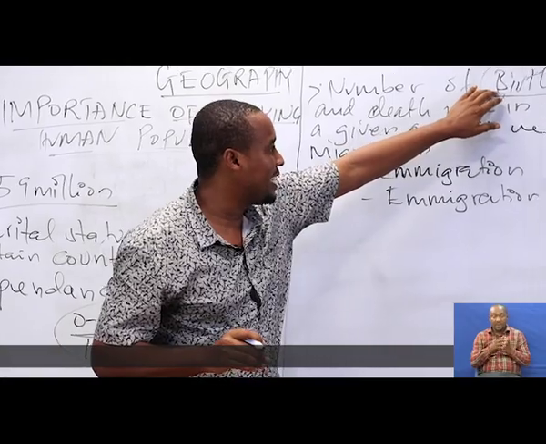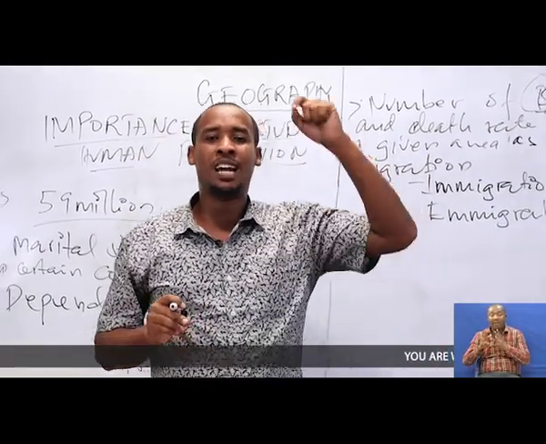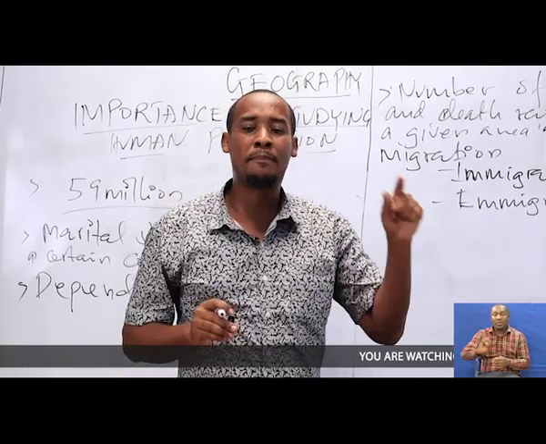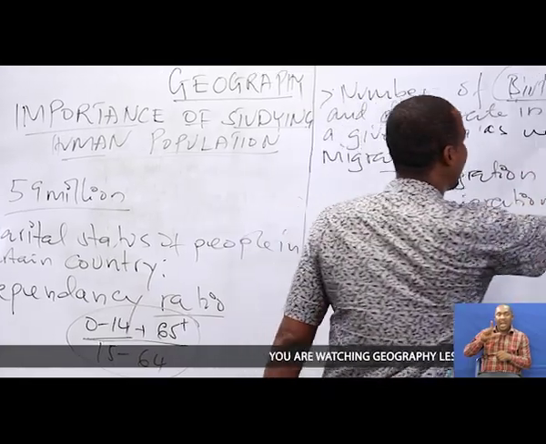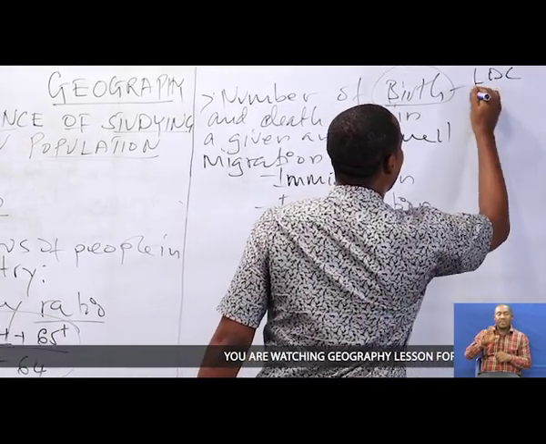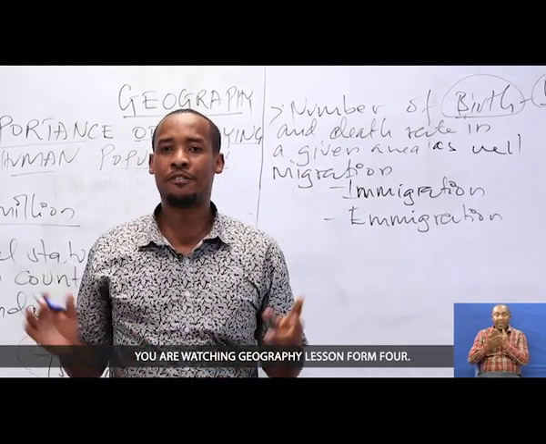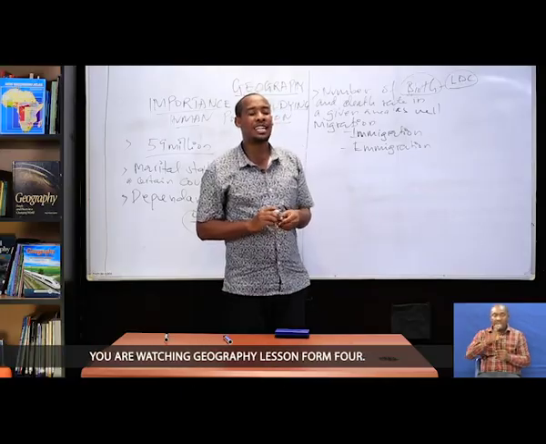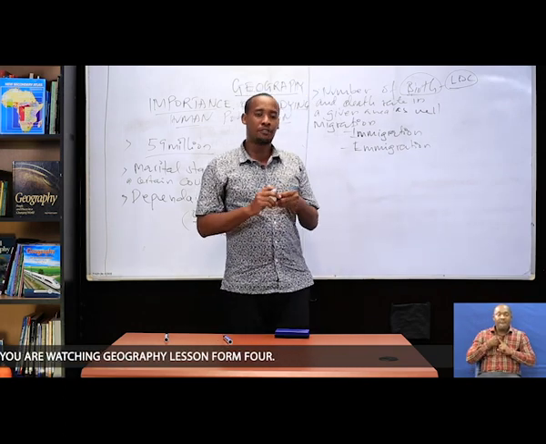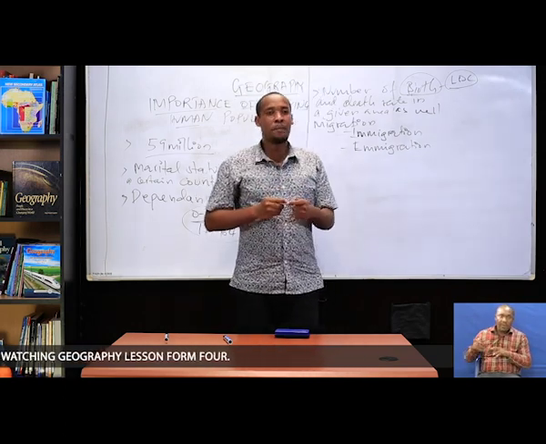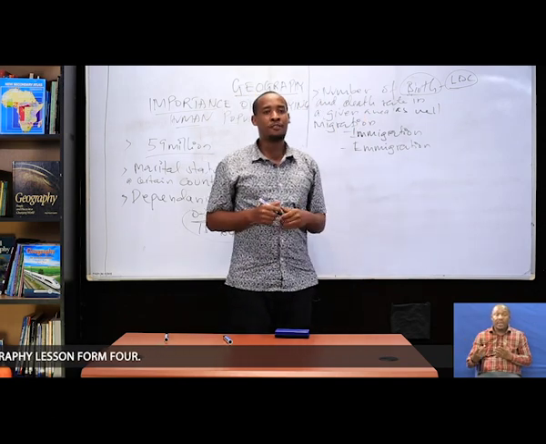And these birth rates, I have already explained, refer to the number of live births per year per thousand of the population. And I said in most of the LDCs, those less developed countries, the birth rate is high because of several factors. For example, early marriages, forced marriages, polygamy, and the failure to adopt family planning can contribute.